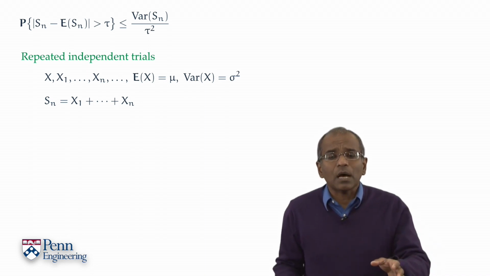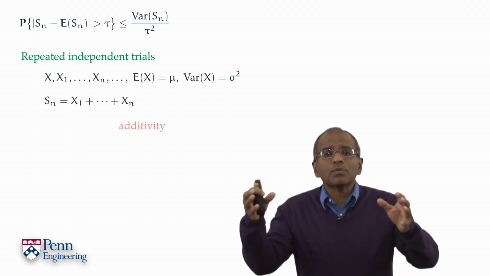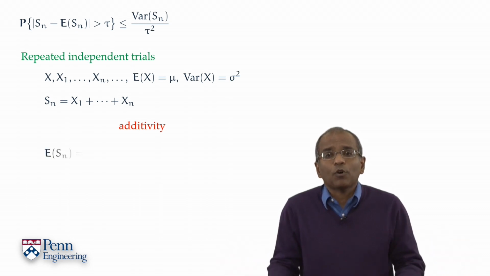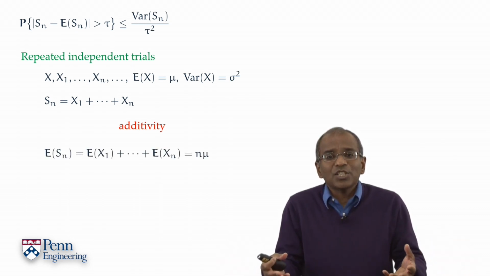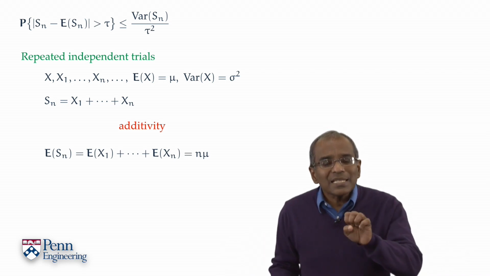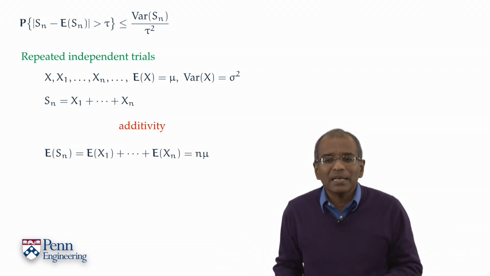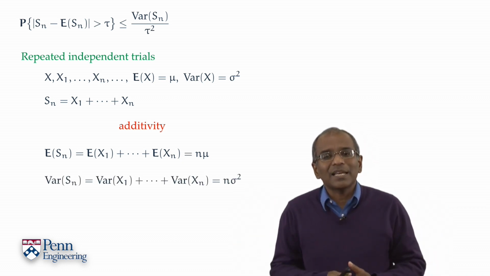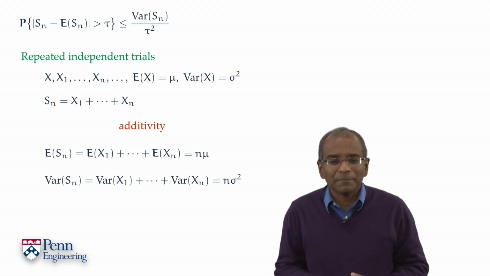And the moment we have a sum, additivity comes into play. To begin, expectation is additive without qualification, and therefore the expectation of Sn is just n times mu. And since the summands are independent, variance also is additive, and so the variance of Sn is n times sigma squared.